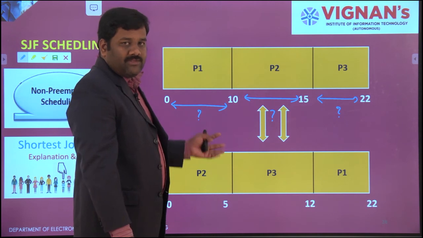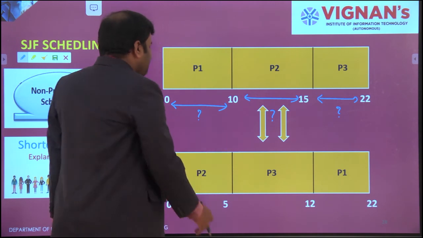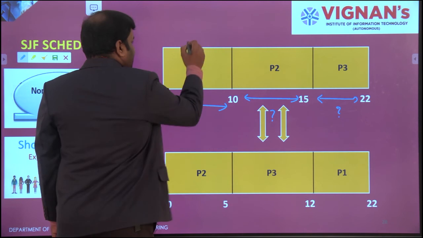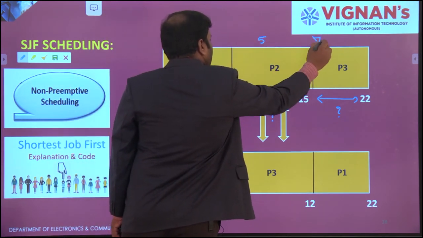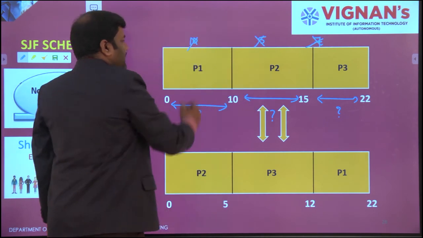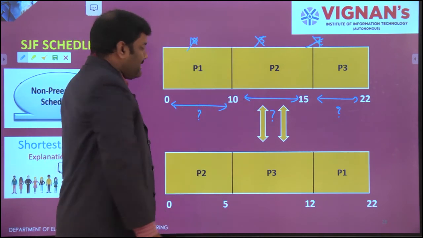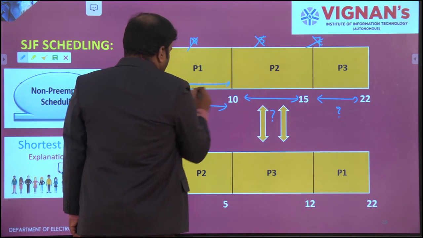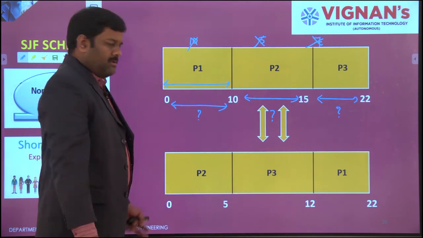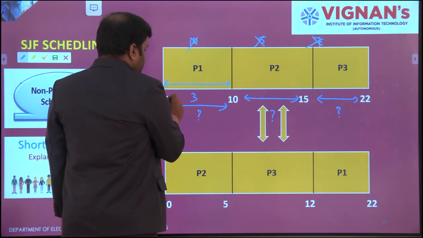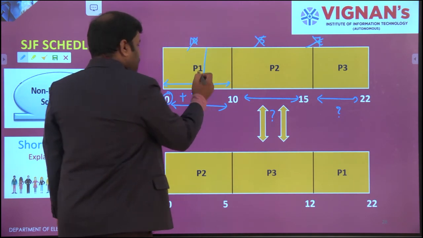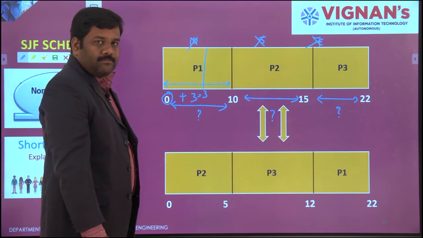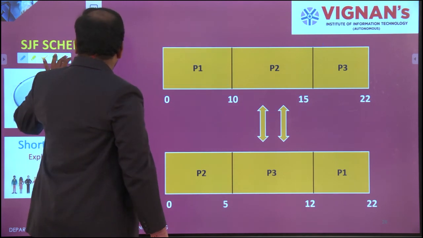There are no specific durations. It does not have to be 10, 5 or 7. It depends upon the length of the task, how much time it will take to execute. You can take it as 3 seconds, then 0 plus 3, so somewhere around 3 it has to close.